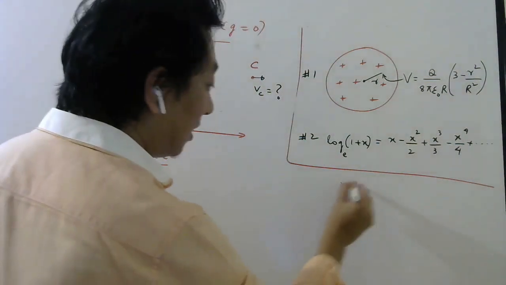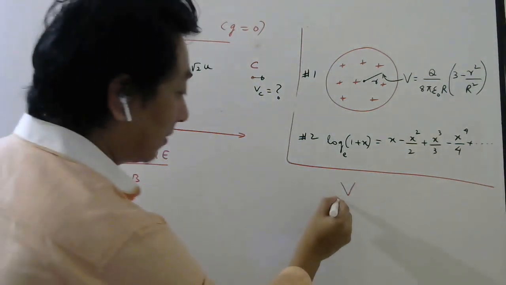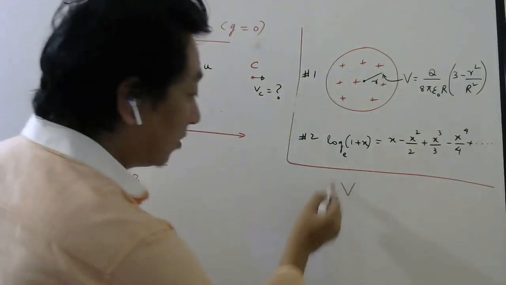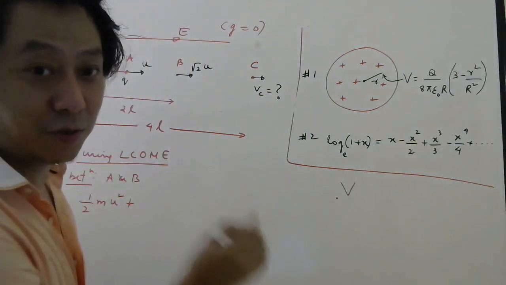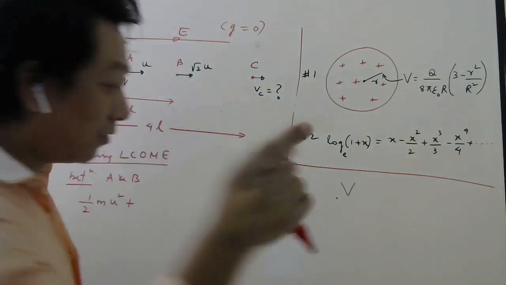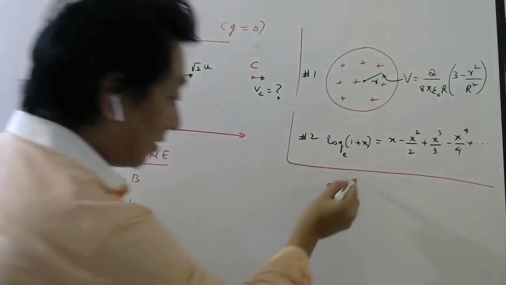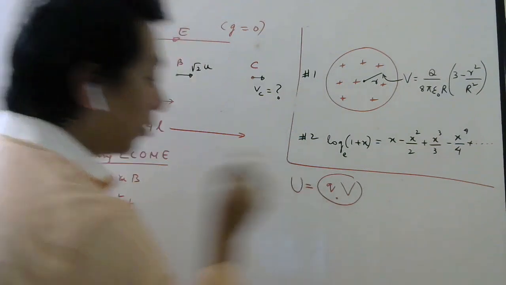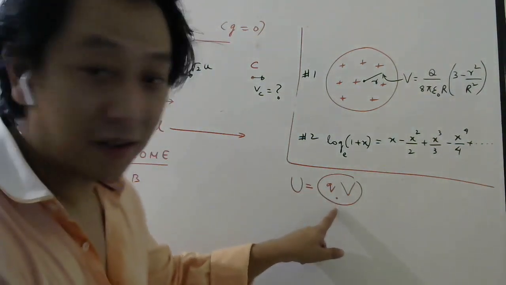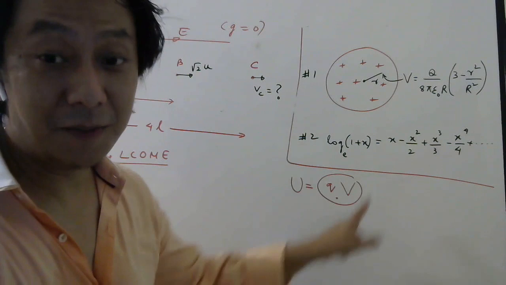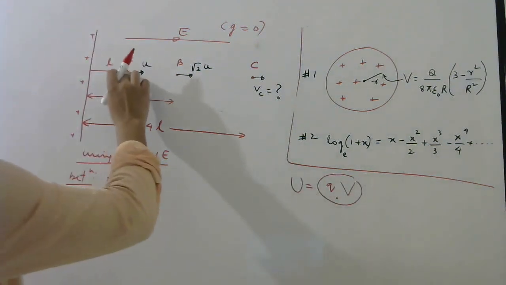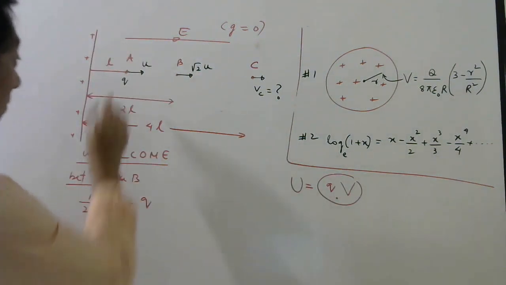And if potential is V at a point, then what is the meaning of this potential? It is the work done to bring a unit charge from infinity to that point. If you bring charge Q, the work done is this much, and that is what we call potential energy at that point. I hope all of you remember this theory part. So potential energy at this point I can write as Q into VA.